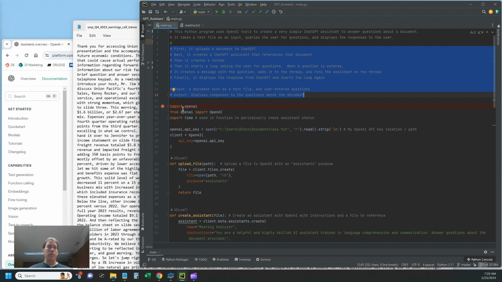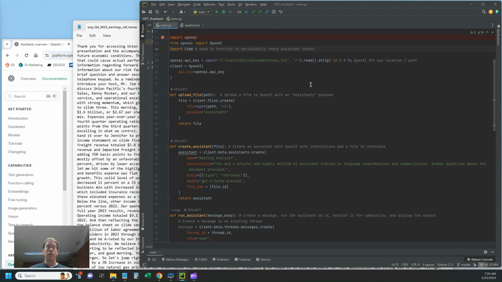First, the packages used here, we use OpenAI, and then you have to import OpenAI from OpenAI. I'm also using the time package just to provide the 2-second delay to periodically check the status where it was showing in progress and then completed. Next, we have to reference your OpenAI API key. So this is where you'll put the path to your API key, and my API key is in a key.txt file.